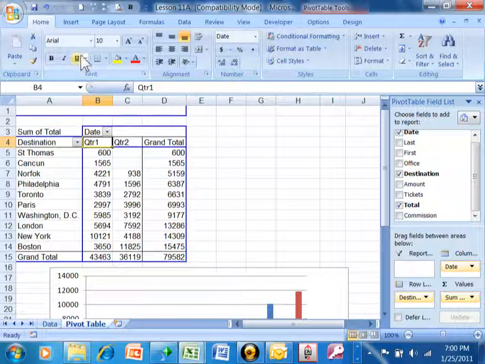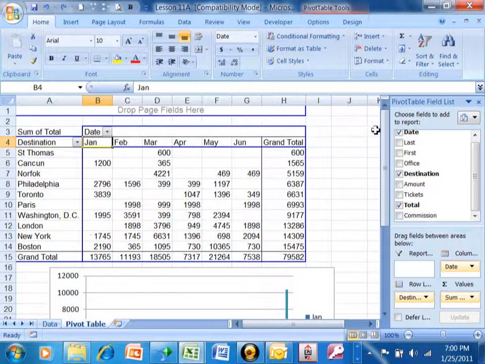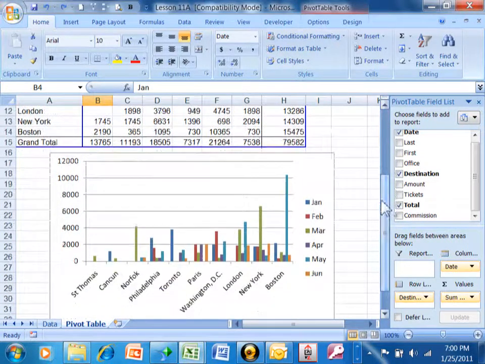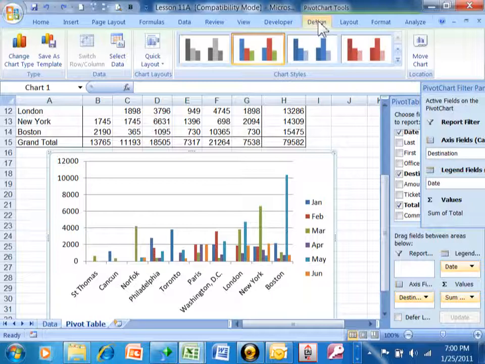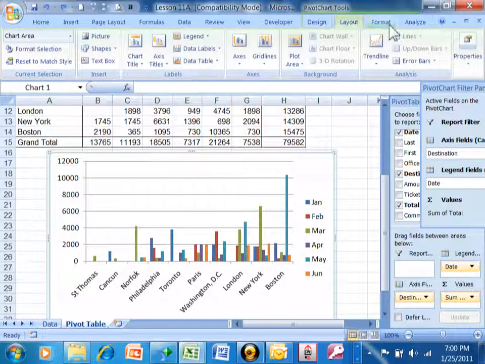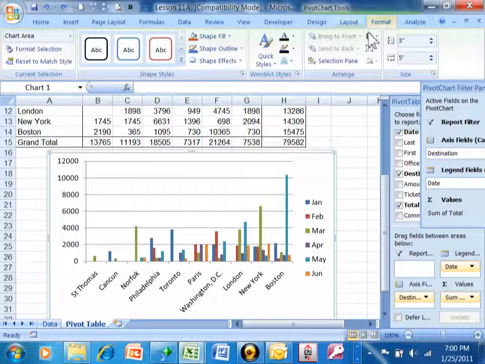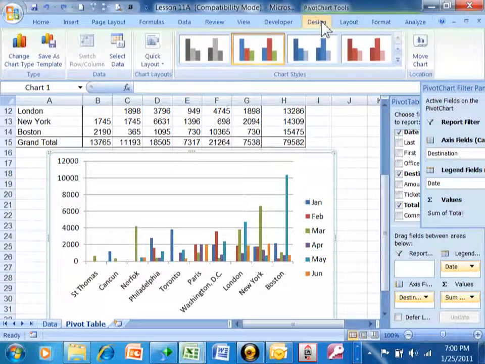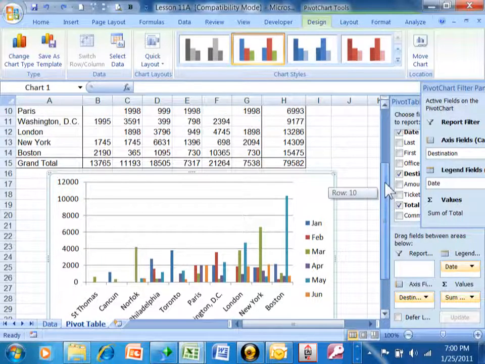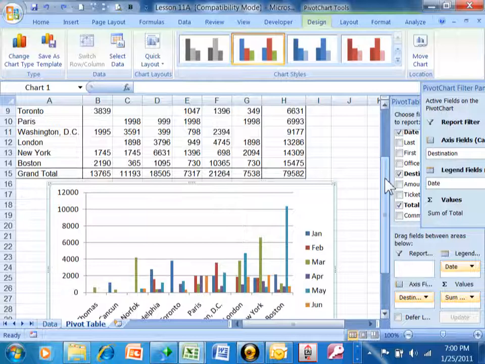They're tied together. I'm going to undo that, and now we'll be back to month again. And then once I click on the chart, everything that we can do with a chart, we can do with this chart. Notice how it has the design tab, the layout tab, and the format tab that's about the chart. So you can combine different things. Everything that you know about a chart can work here, and when we change the pivot table, it affects the chart, so it's called a pivot chart.